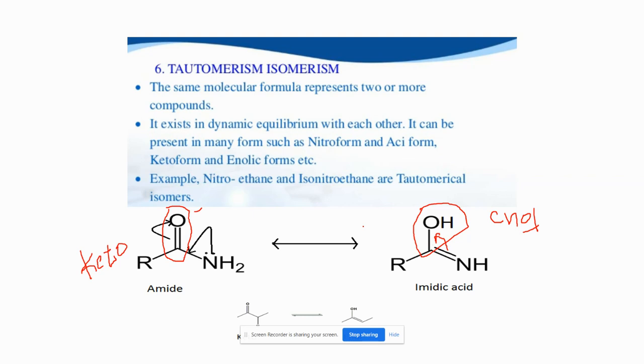So this type of isomerism is called tautomerism, having the same molecular formula, but one is keto form and one is enol form, because of the bond shifting from one position to another. Mostly we can see this type of tautomerism in keto as well as enol, that means between ketone and alcoholic groups. So this type of isomerism is called keto-enol isomerism. So this is all about isomerism.